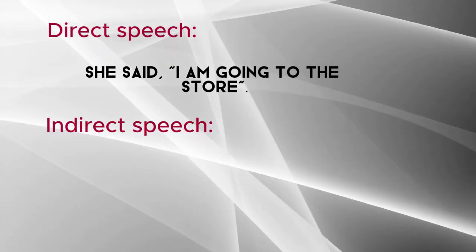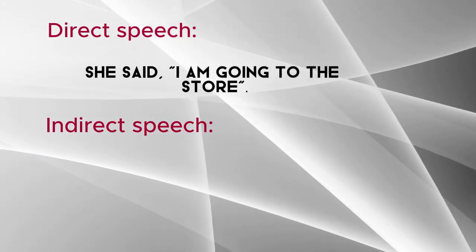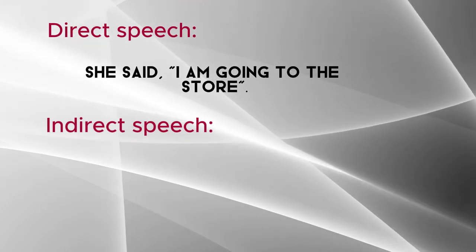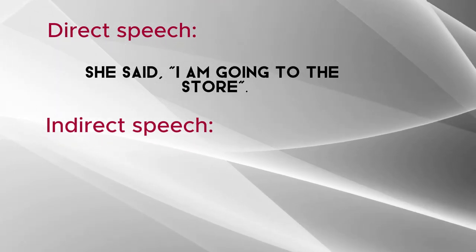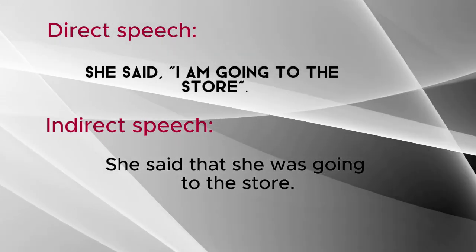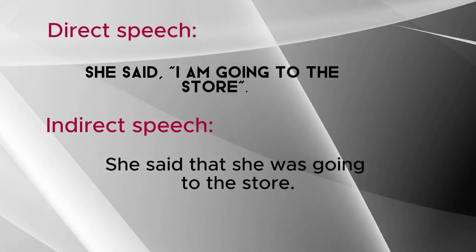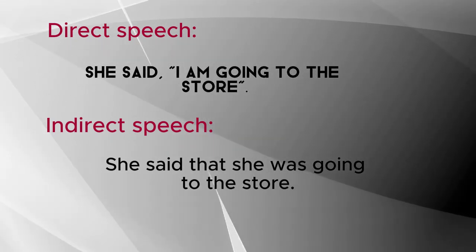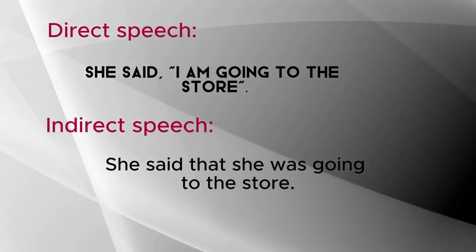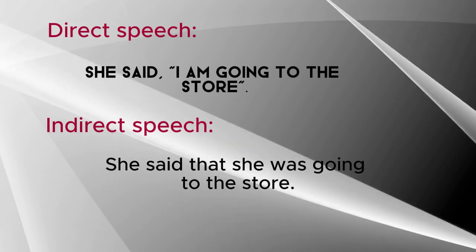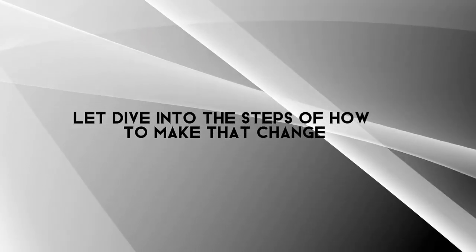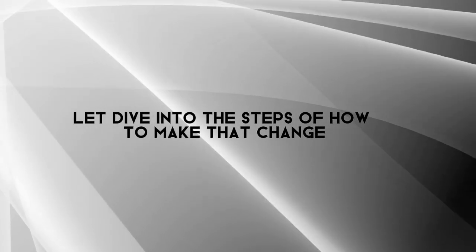Now indirect speech is when we report what someone said without using their exact words. So we could say, she said that she was going to the store. See how the words change. The meaning stays the same, but the structure is different. Let's dive into the steps of how to make that change.